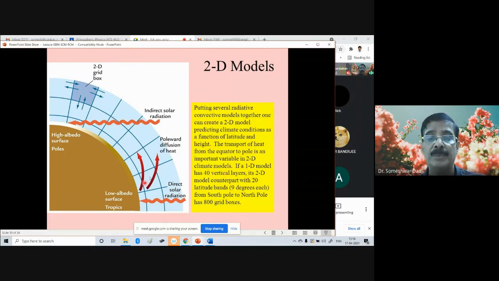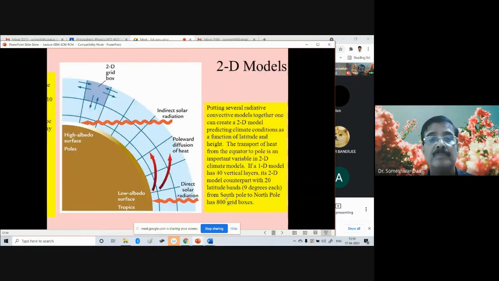If a one-dimensional model has 40 vertical layers, its 2D model counterpart with 20 latitude bands, 9 degrees each, from south pole to the north pole will have 800 grid points. See, the number of grid points will multiply obviously when we are increasing the dimension.